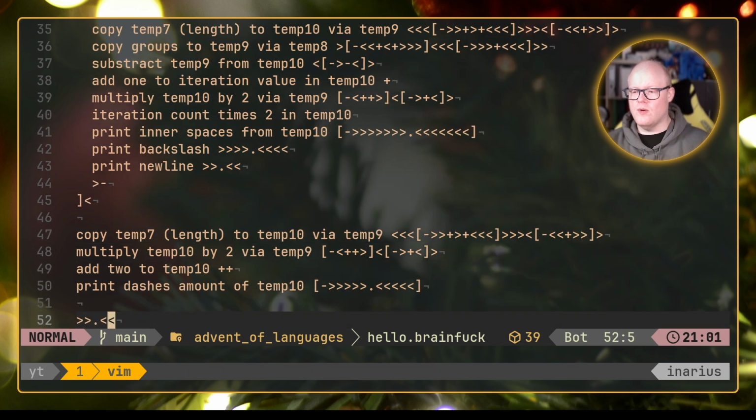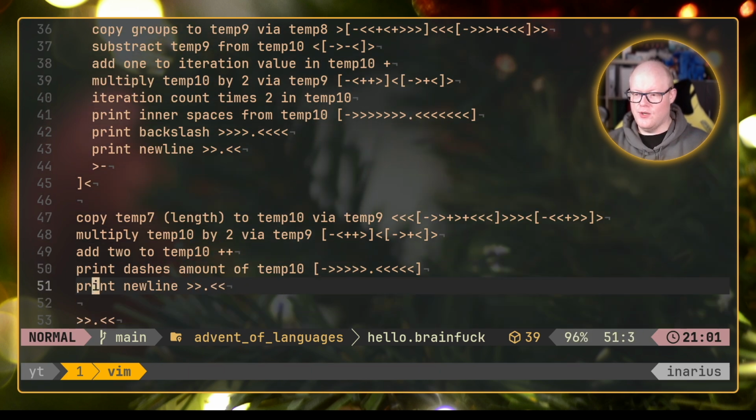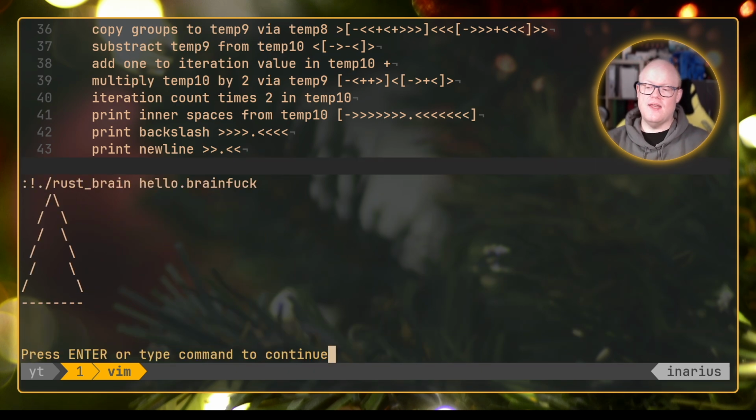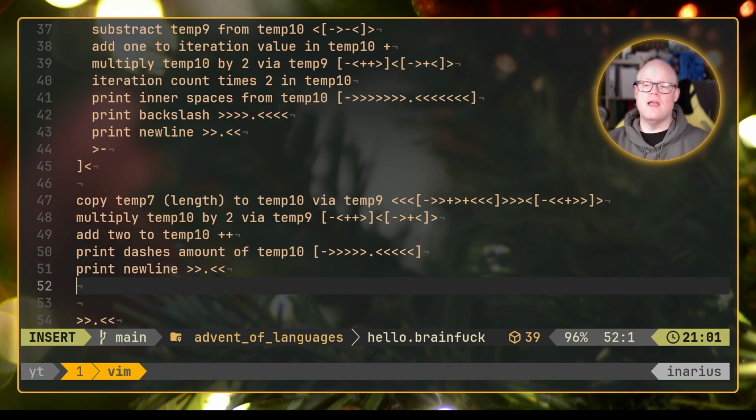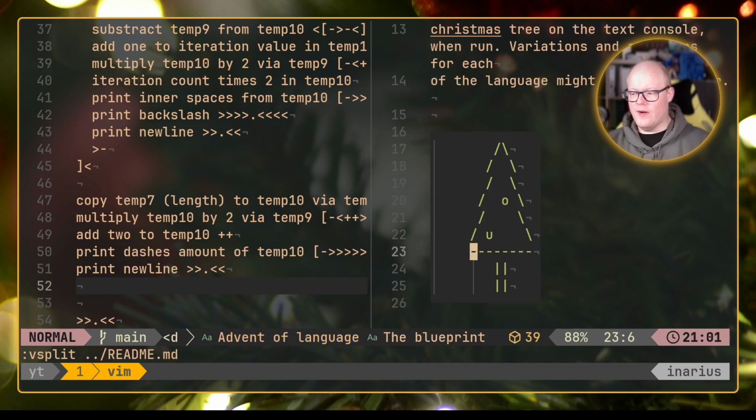We can copy that as well. We already wrote that out, didn't we? So we take the new line here, and now we are going to print that. And as you can see, we have our dashes. So now what's the next thing that we need to do? We need to print the trunk, and that is quite easily done as well.